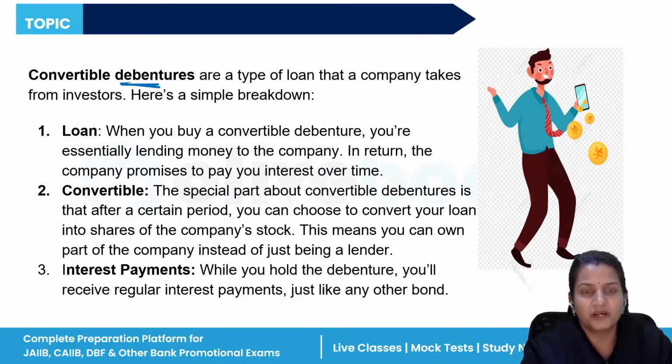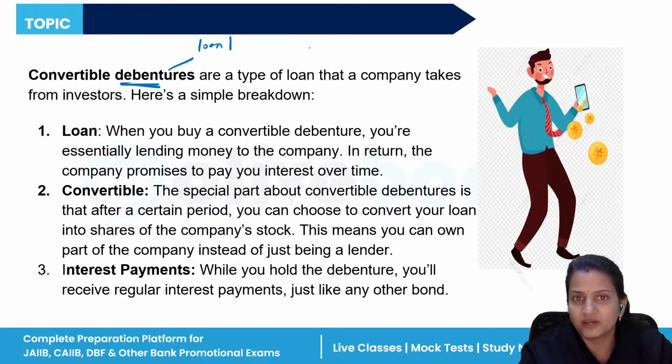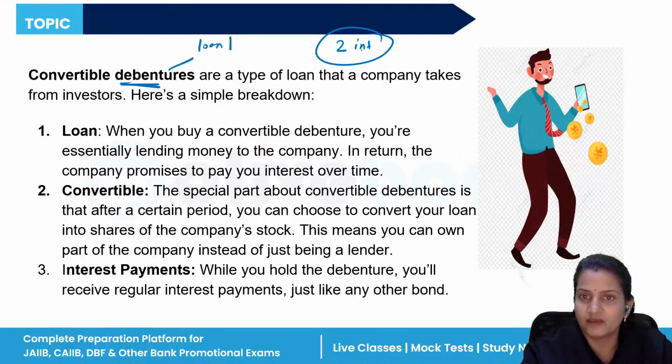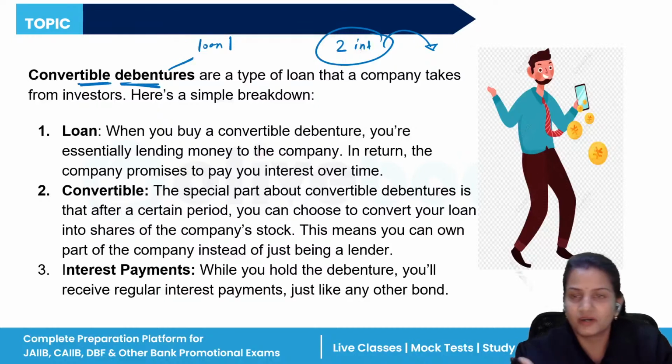Now, next are convertible debentures. Debentures, we know what they are: a loan. Convertible debentures are debentures that are converted into equity shares later on. Suppose for 2 years I get the benefit of interest as a debenture holder. After that, if the company says that now, if you want, you can convert into my equity shares, then I have the right to convert, and I become an equity shareholder. If the word convertible is written before debenture, it means they can be converted into equity shares later on.